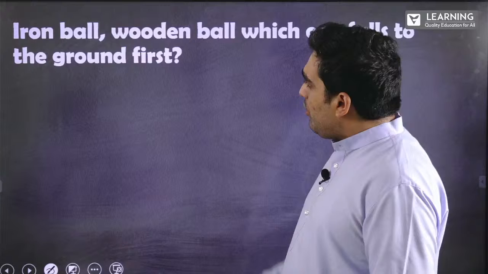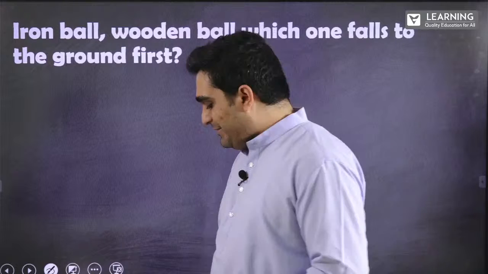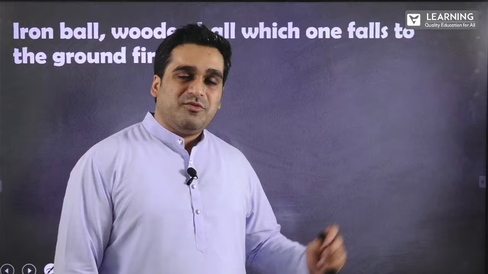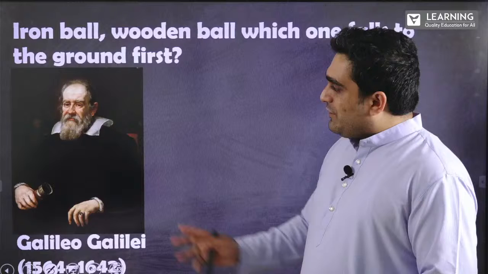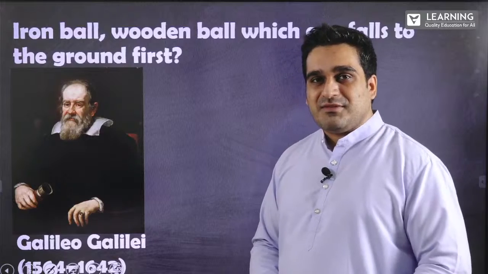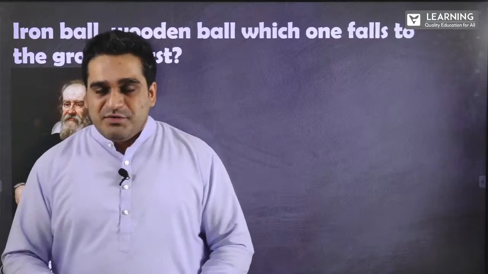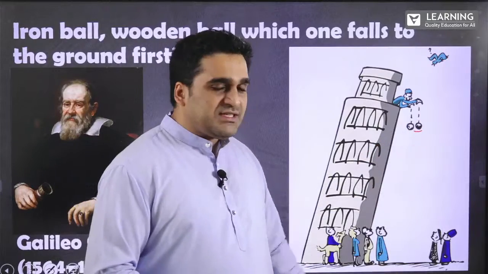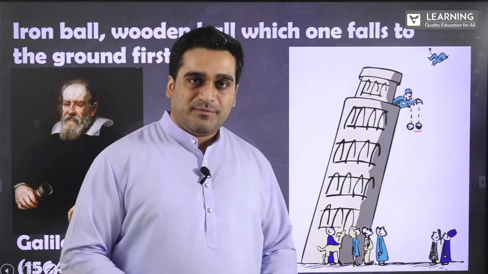So to understand the systematic approach, let's take a look at an example. Iron ball, wooden ball. Which one falls to the ground first? Well, can you answer? Among the two, which one will fall to the ground first? Interesting question. Galileo says that it is impossible: both objects fall to the ground at the same time. Galileo Galilei, in the 16th century, conducted an experiment where he stood on top of a tower and dropped two balls of the same volume, one an iron ball and the other a wooden ball.